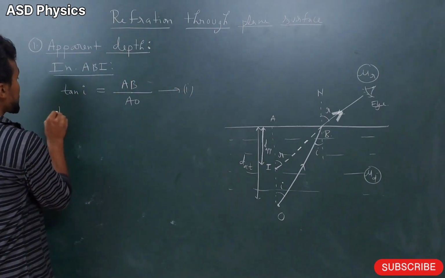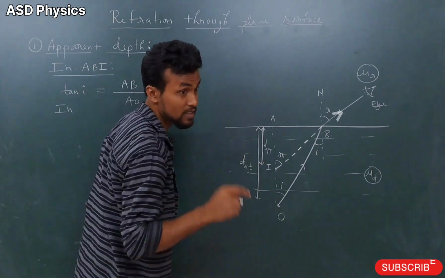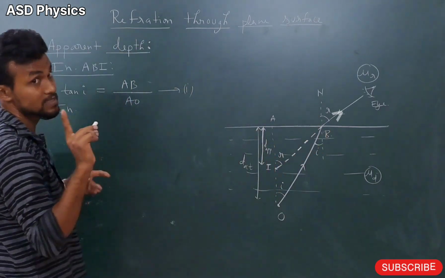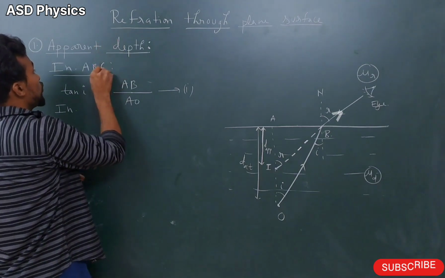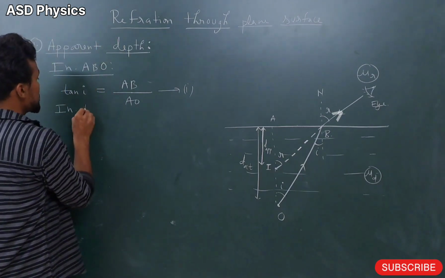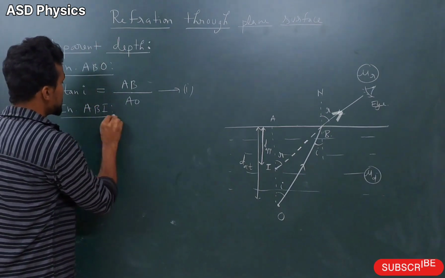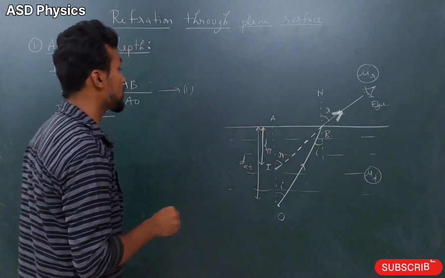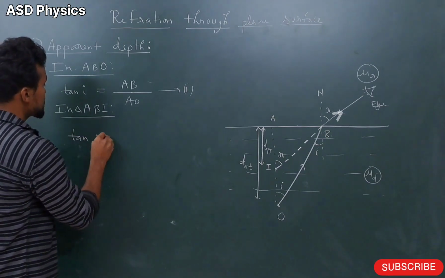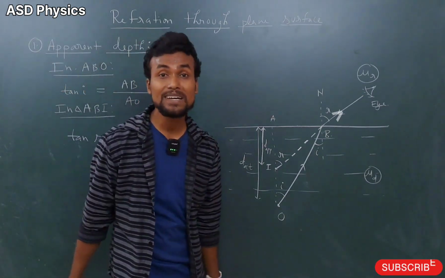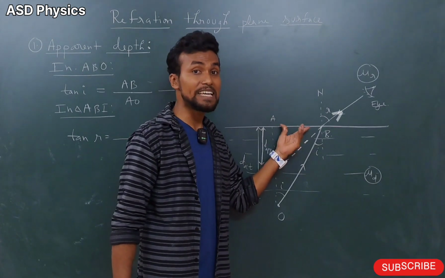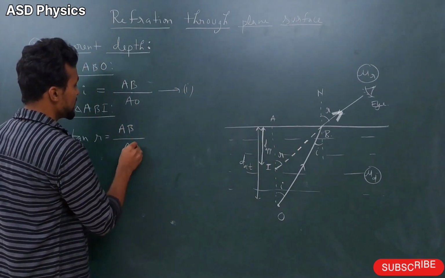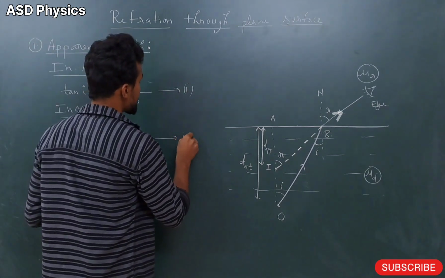After that, if we see one more triangle, the next triangle is ABI. In triangle ABI, again see here please, we can write tan r. Dear students, again opposite by adjacent, so opposite is AB and adjacent is AI. So this is AB by AI. Make it equation 2.